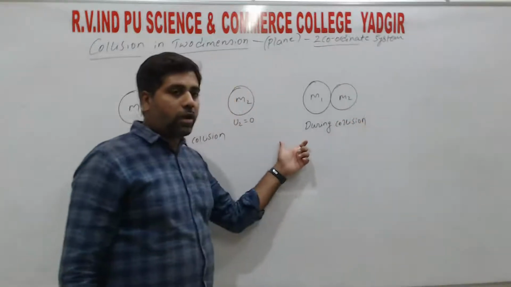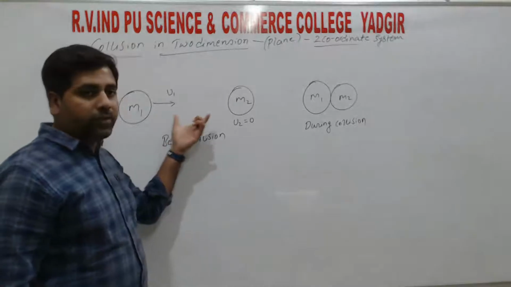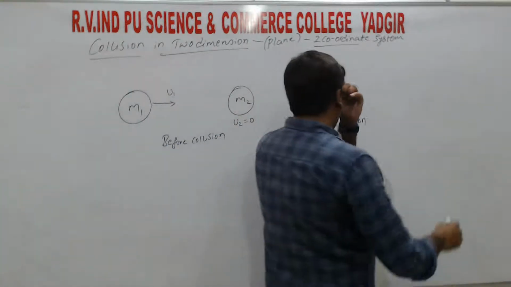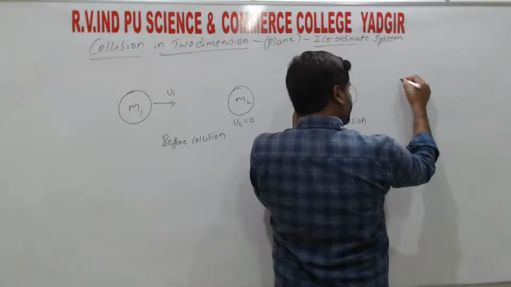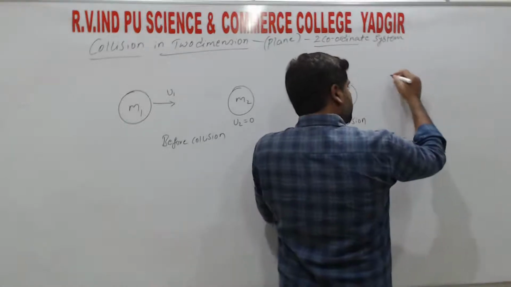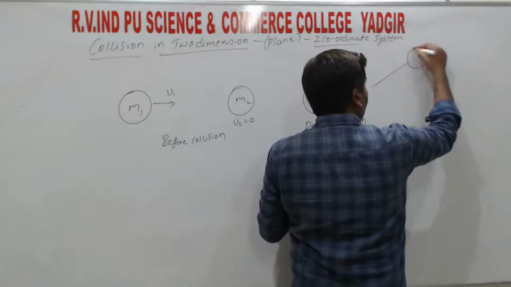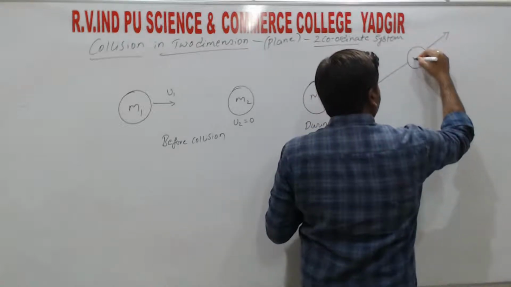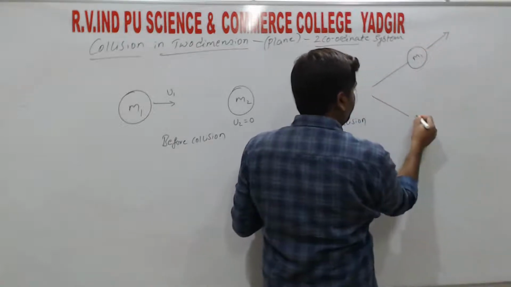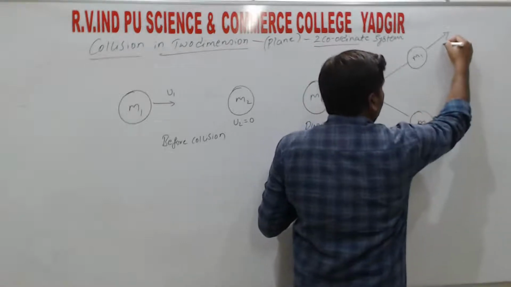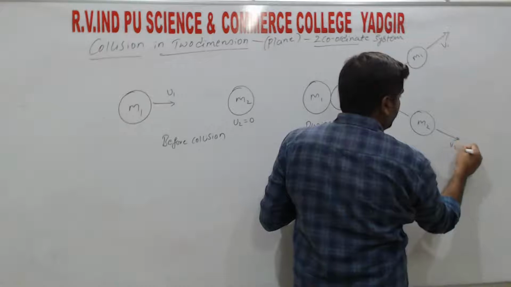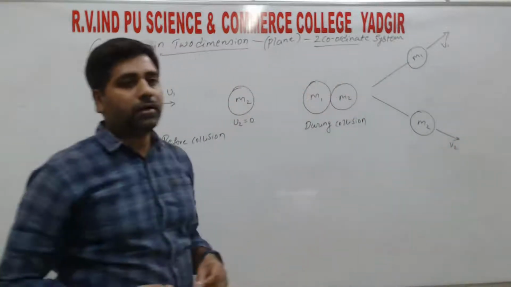After colliding, these two particles will follow two different directions, right? One object in this direction, m1, with velocity v1, and the other with velocity v2.